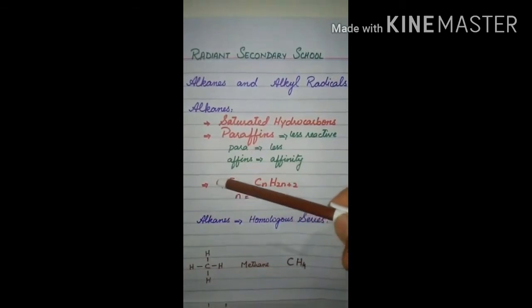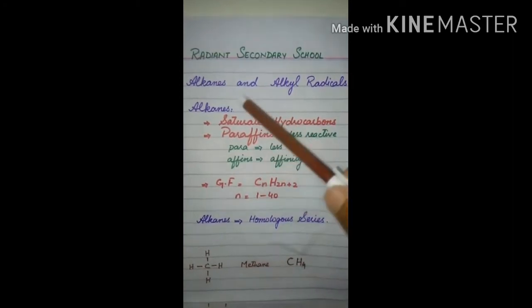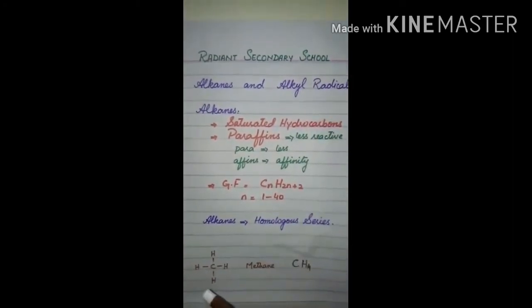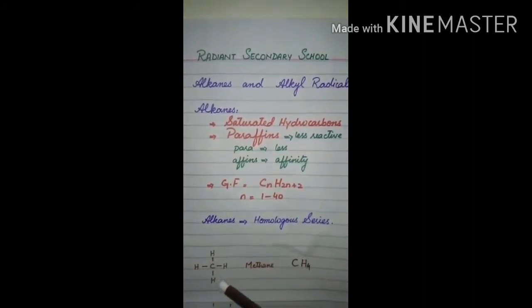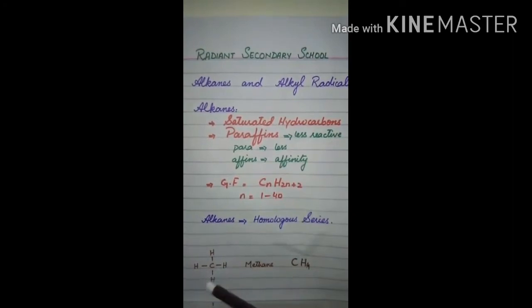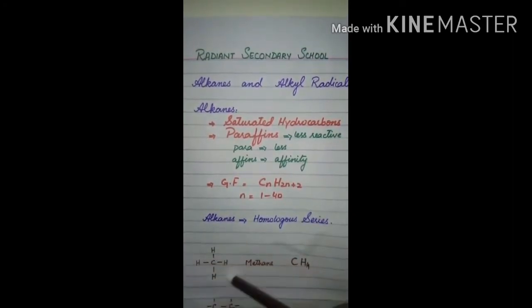The general formula of alkane is CnH2n+2, where n is the number of carbon atoms, which ranges from 1 to 40 in the case of alkanes. Here you can see the example: the first compound is an alkane having one carbon with 4 single bonds to 4 hydrogens.